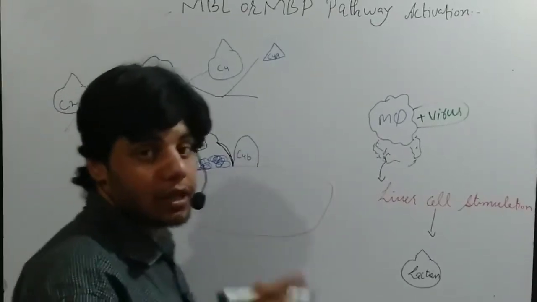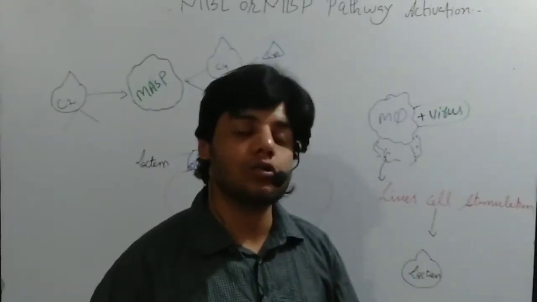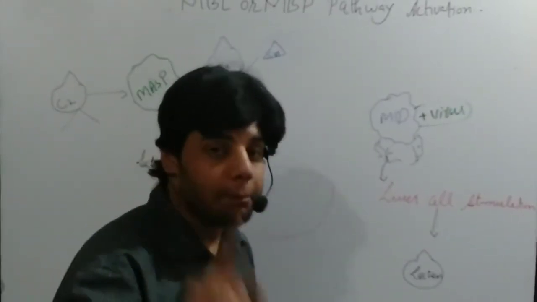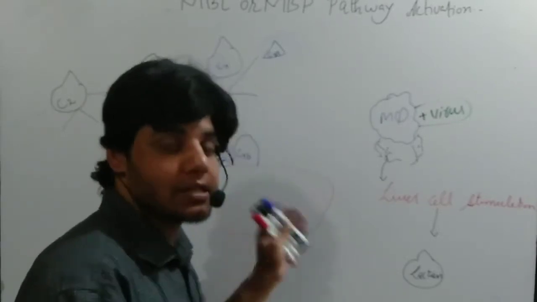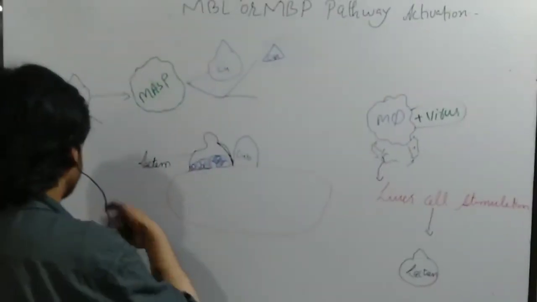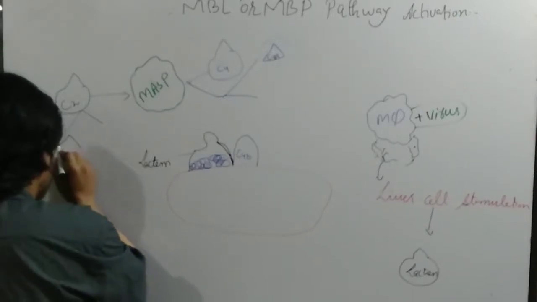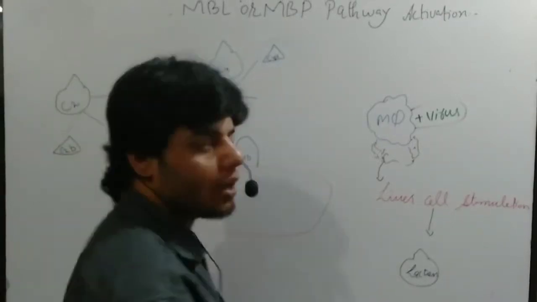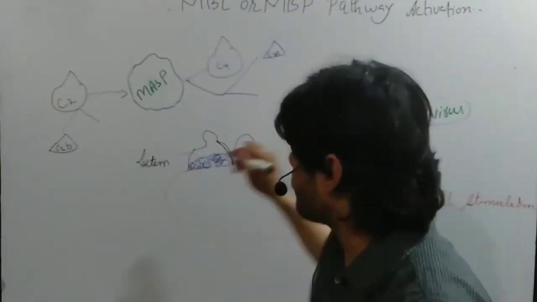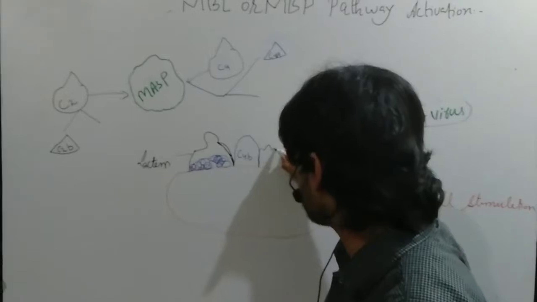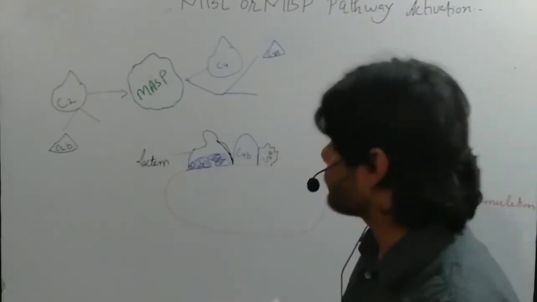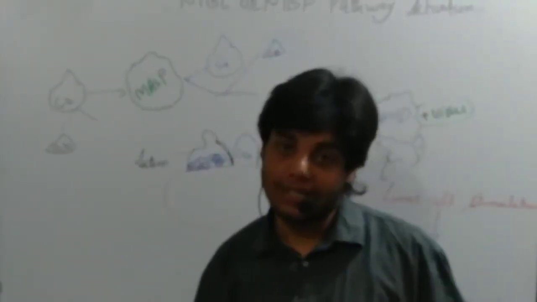Now in this case, if you remember, in the classical pathway we talked that the smaller subunit is B and the larger subunit is A. So this is the smaller one, which is C2b, and the larger fragment of this protein attaches to the cell membrane of the bacteria. So this is actually C2a.